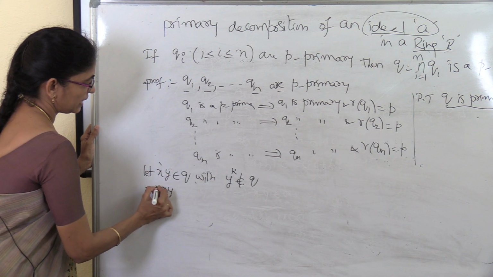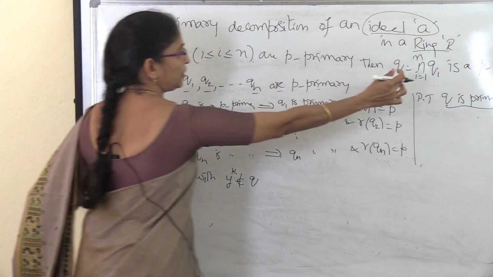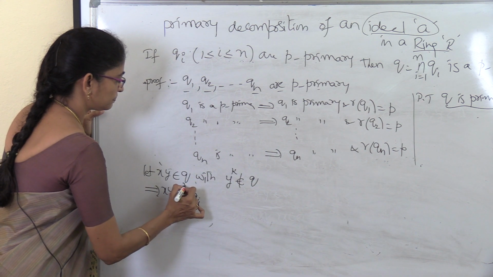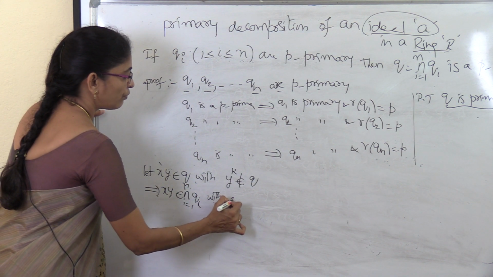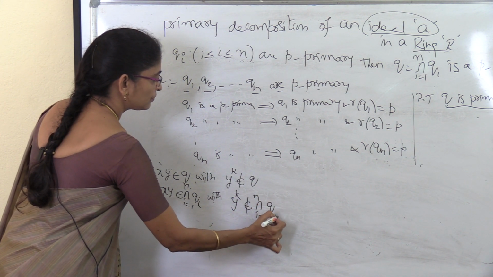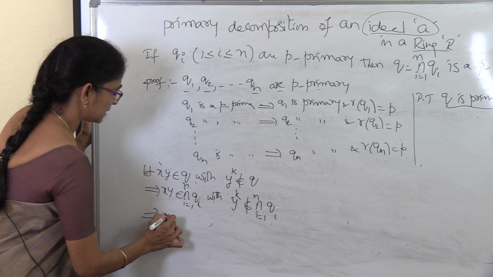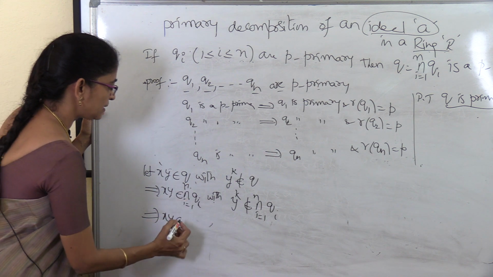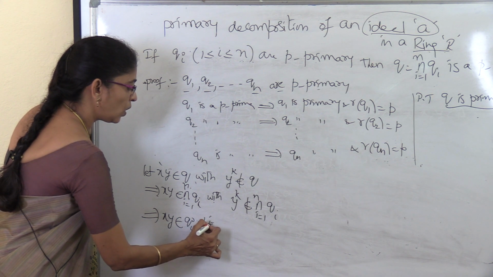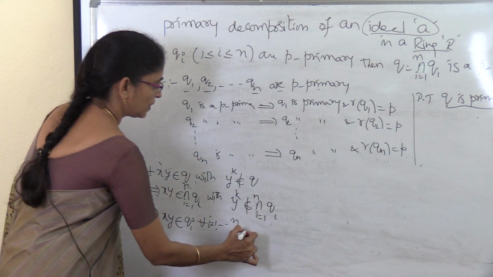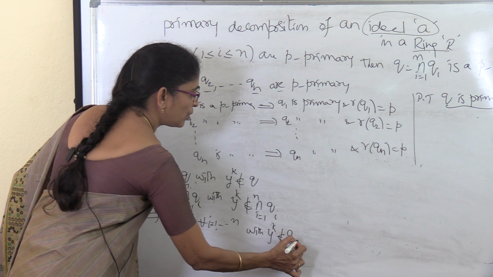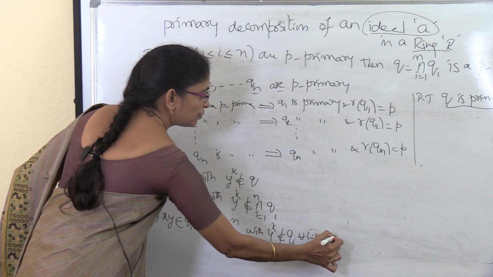That implies xy belongs to q, where q is given as the intersection over i equal to 1 to n of qi, with the condition that y to the power k does not belong to the intersection of qi. Again, that implies xy belongs to the intersection, which means it belongs to each qi, so xy belongs to qi for all i equal to 1 to n, with the condition that y to the power k does not belong to qi for all i equal to 1 to n.